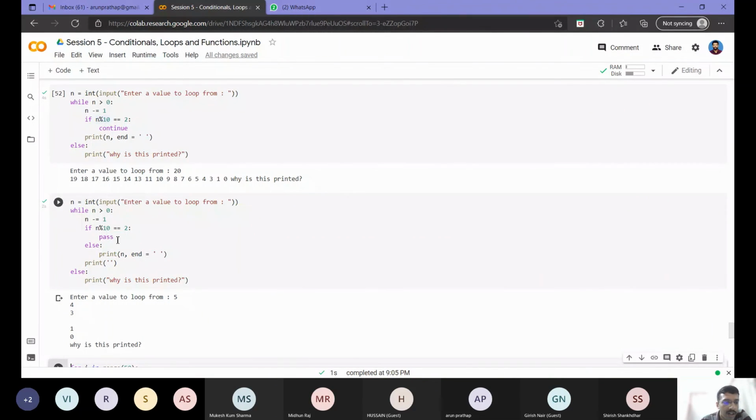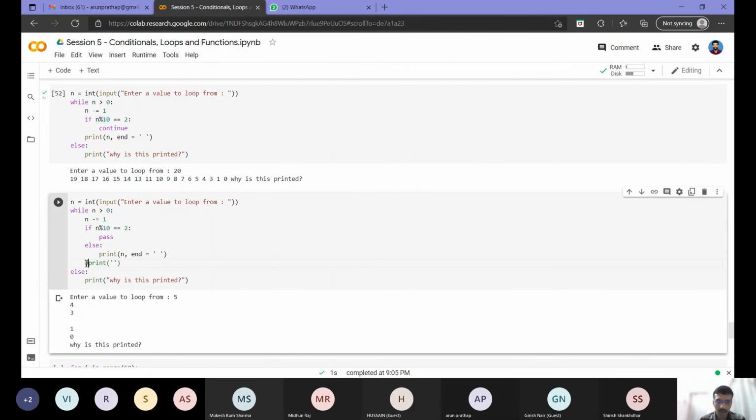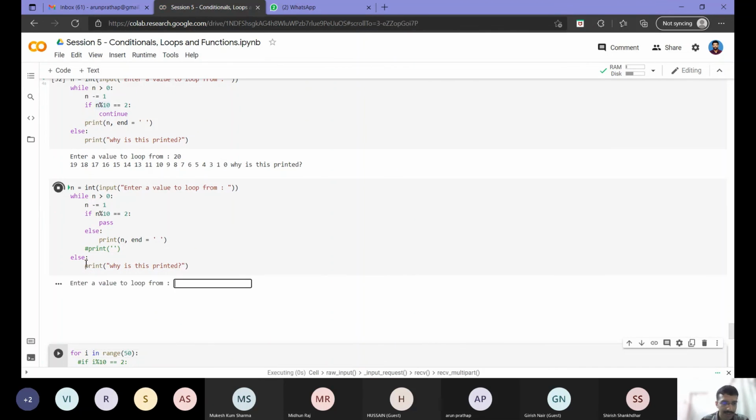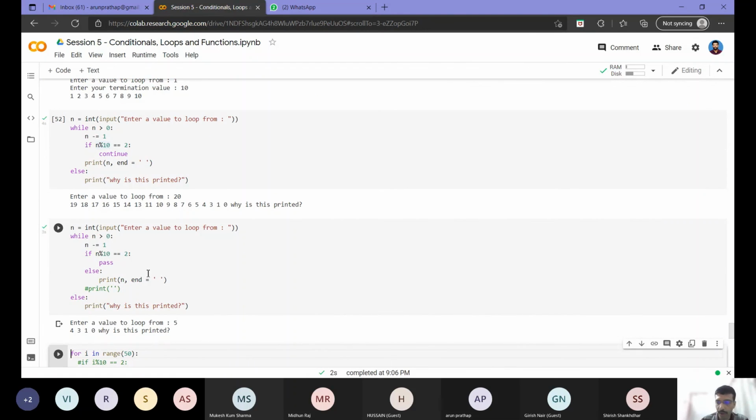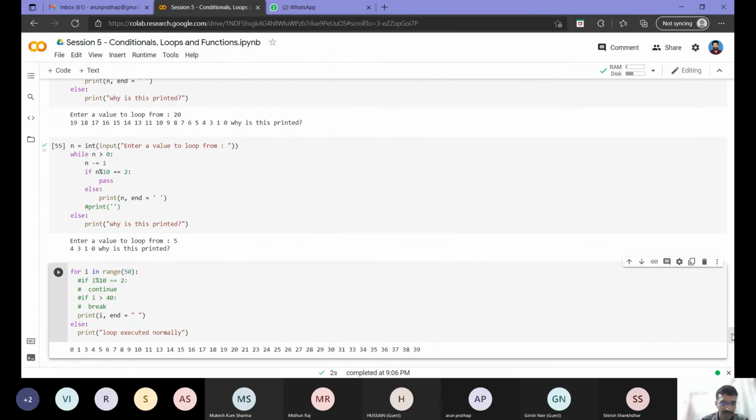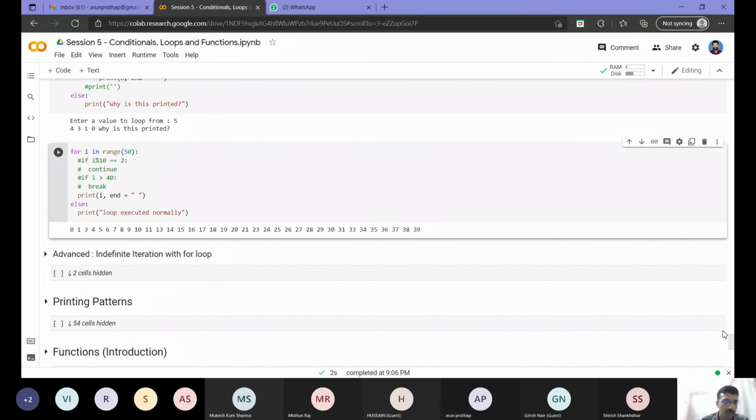As you can see, in this case the pass does not do anything; it is sitting idle. When this condition becomes true, it idly does nothing and proceeds further down the loop. That is the difference between pass and continue. Continue will skip the current iteration of the loop and go to the next iteration, whereas pass will just pass from this condition and continue with the remaining part of the loop.